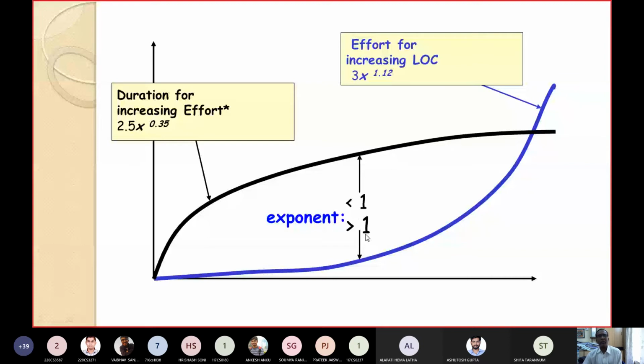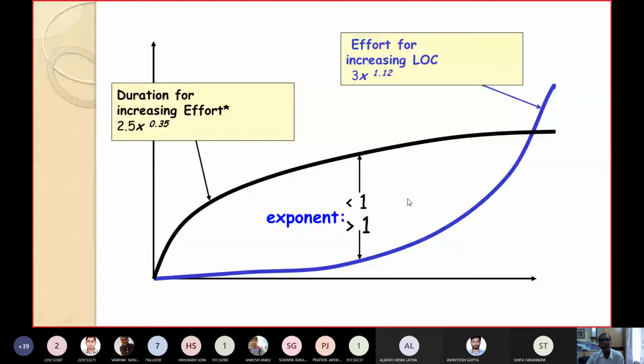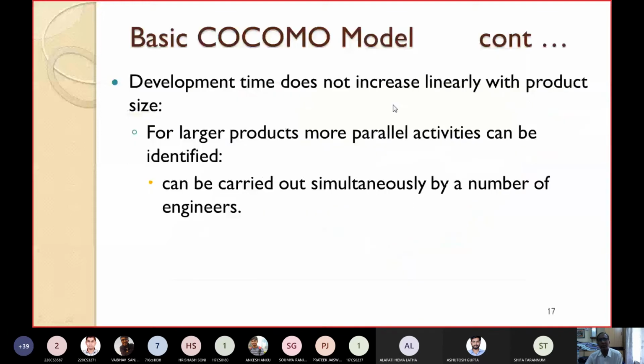In effort, the value of the exponent is greater than 1, whereas in duration, the value of the exponent is less than 1. So this I have already told you, the development time does not increase linearly with the product size. The nominal development time we have already shown in the graph does not increase linearly with product size. That means if the size gets doubled, then the time does not get doubled. It increases, but not proportionately.